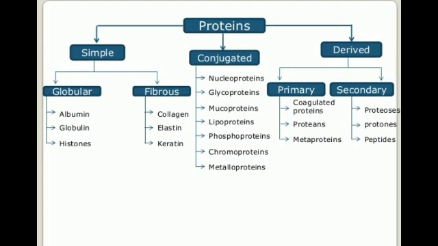Contractile and motile proteins are myosin, tubulin, actin. Some are regulatory proteins, meaning which regulate, like growth hormone, insulin, parathormone. Casein, glutelins, globulins are storage proteins.